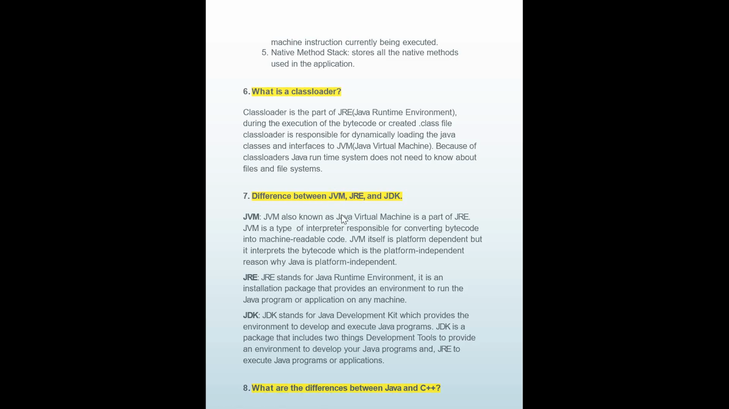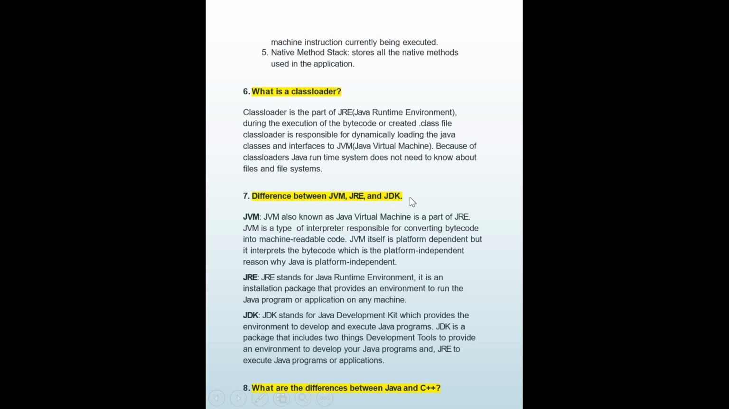Now, the basic questions: what is the difference between JVM, JRE, and JDK? JVM is a part of JRE, right? JVM is a type of interpreter responsible for converting bytecode into machine readable code. Whatever bytecode you give it, it will make into machine readable code. JVM is itself platform independent in the sense that it interprets bytecode, which is platform independent.